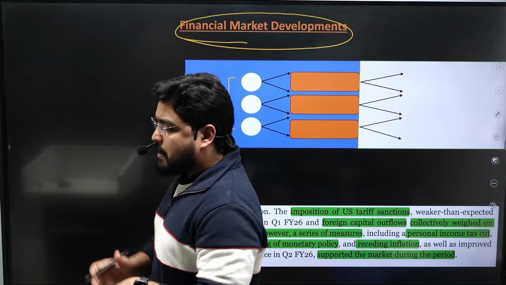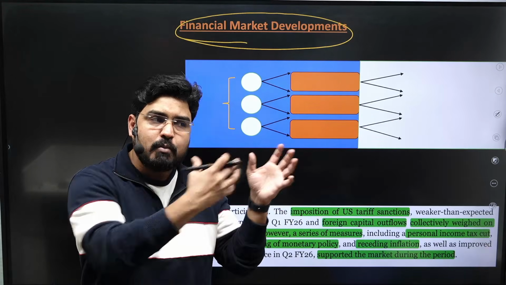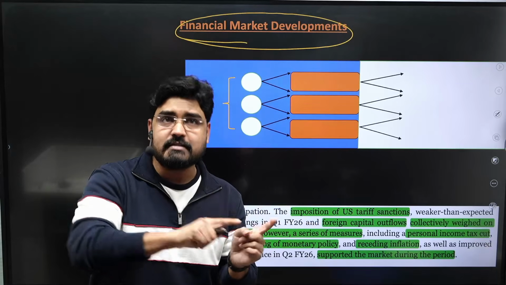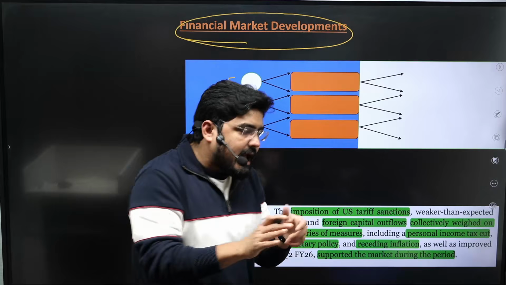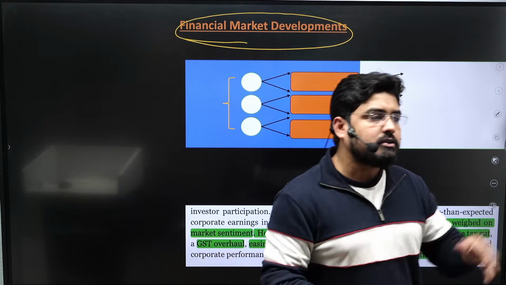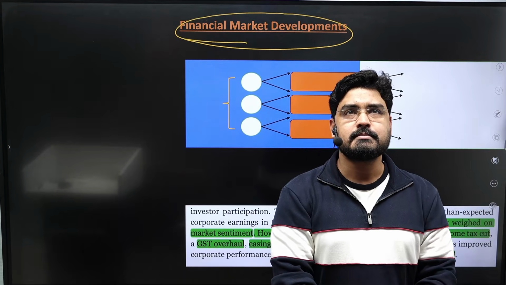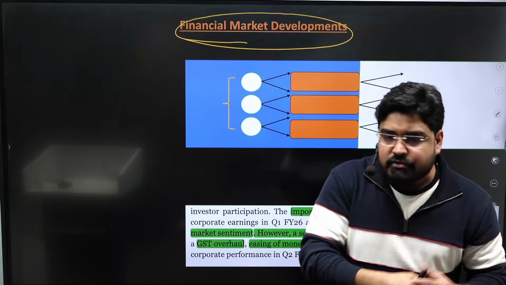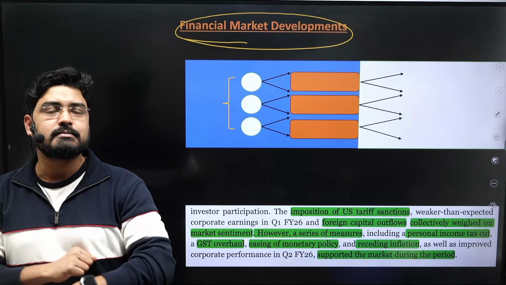That means through trading of these kind of financial instruments, financial market mobilizes the savings into investments. Financial market acts as a conduit or a channel to mobilize the savings and channel them into investments. It raises money from those people who have surplus to those people who are in need of it.